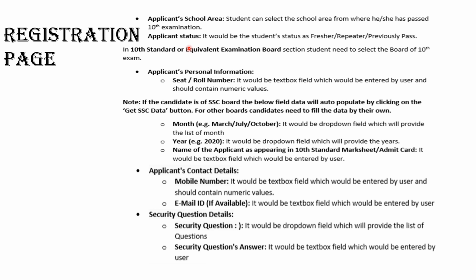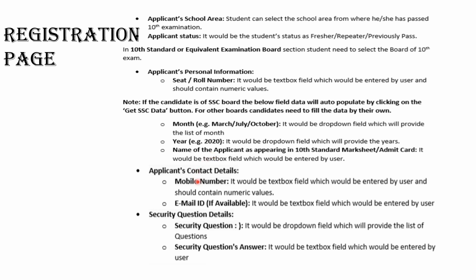your status, whether you are a fresher or repeater, your personal information like your seat number, your board exam seat number that you will be entering, in which month you have given your exam, in which year you have given your exam, and also the name as your mark sheet. Now you have not got your mark sheet, so you will enter the name as your admit card, whatever was there in your hall ticket.